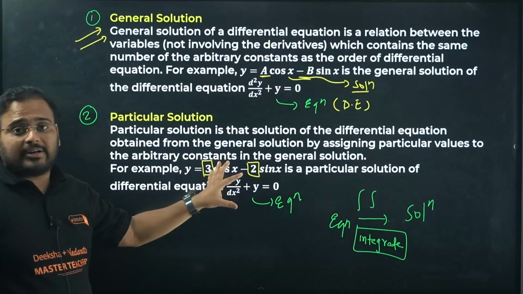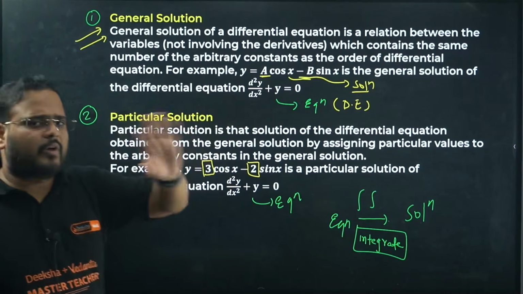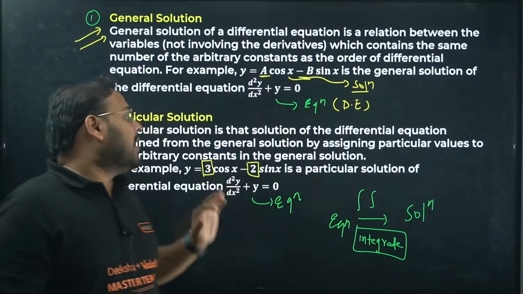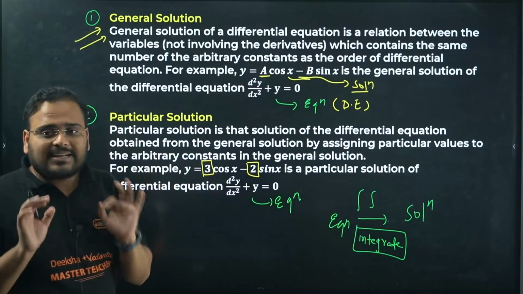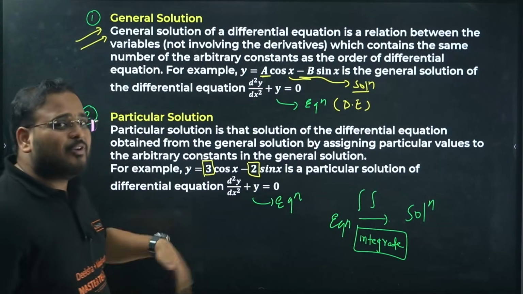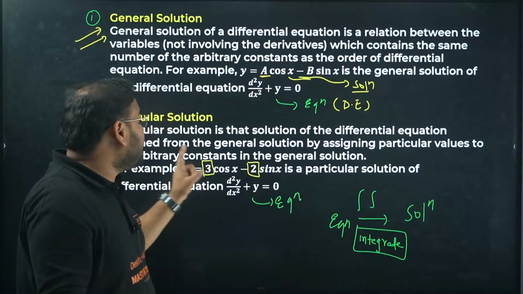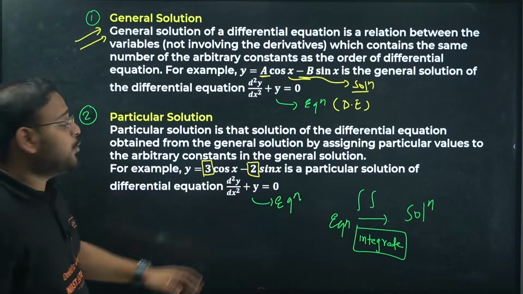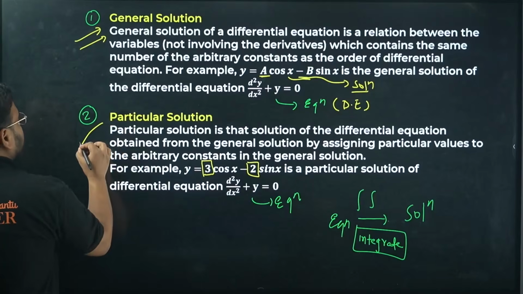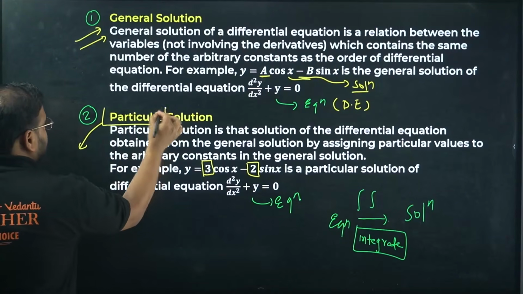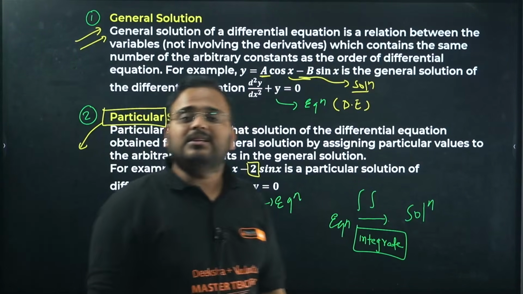Once we reach this point, how we reach it is a different story. Don't worry, I have taken an example. I'll show you how we reach from A to 3. That's okay, I will give you the answer for that. We use boundary conditions, we use coordinates. But if you reach constant values 3 and 2, then this type of solution is called a particular solution.